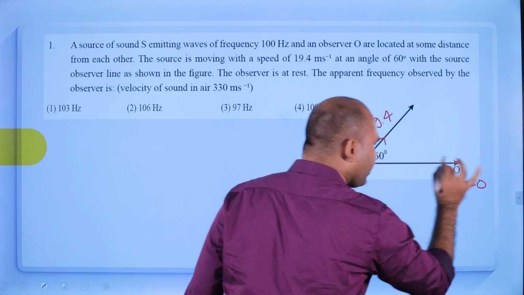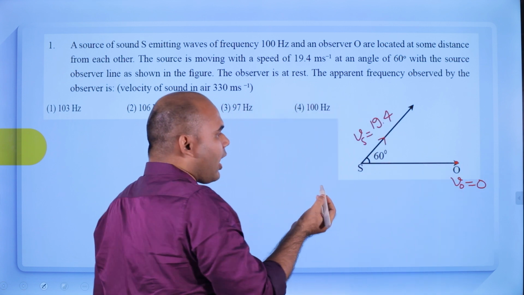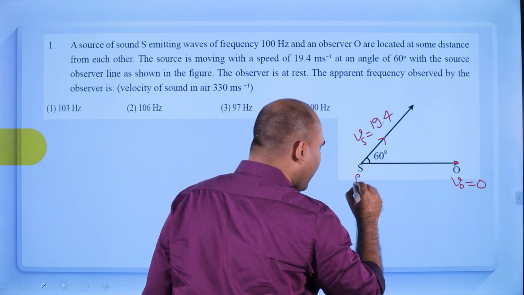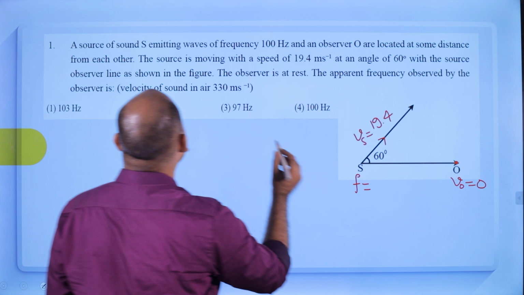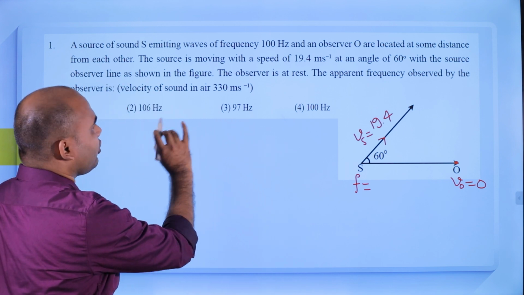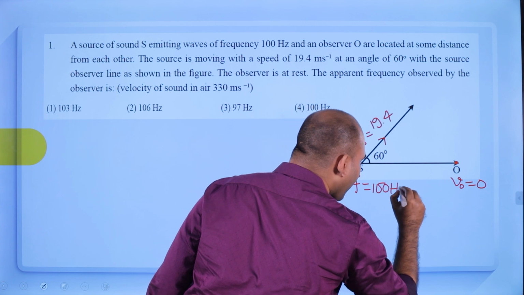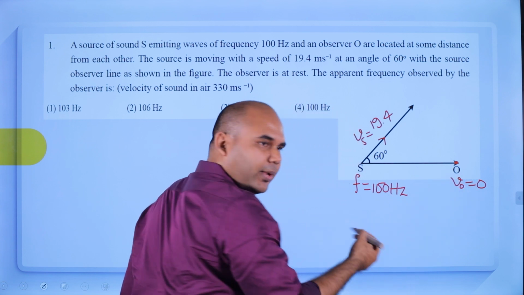This should be a dot here, not an arrow. Clear? And this is the source and frequency F is given as 100 hertz.